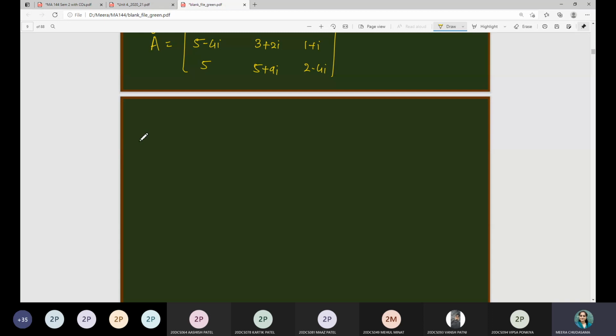I hope that from this example you have a clear-cut idea about the transpose conjugate. So now I am writing two matrices over here. You have to check which one is Hermitian and which one is skew Hermitian. The first matrix is 2, 3 plus i, 1 minus i, 3 minus i, 0, 3 plus 6i, 1 plus i, 3 minus 6i, and 8.